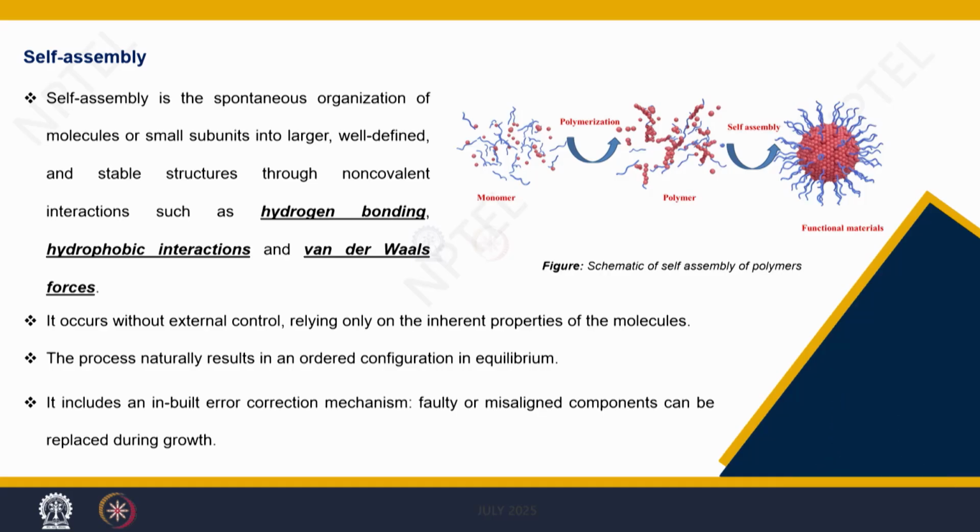Now, if you look into the systems, even if we talk about, let us say, the crystal lattice, we had seen that when there is a crystal lattice formation, the atoms are arranging in a given manner such that they have translational and rotational symmetry.